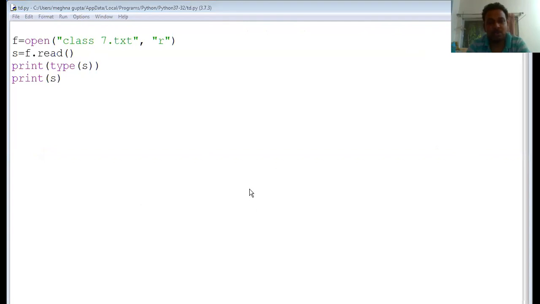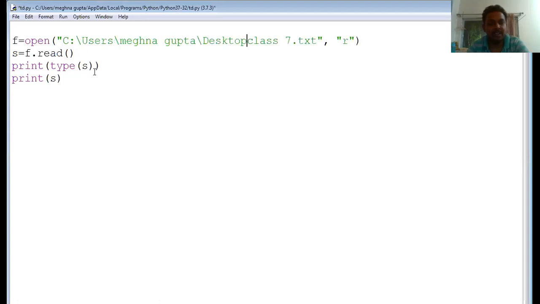You should know very well how you can take the complete path of any file: by right clicking and going to properties, and then we take the whole location and write the address here.